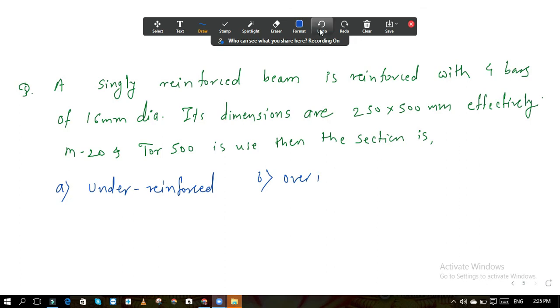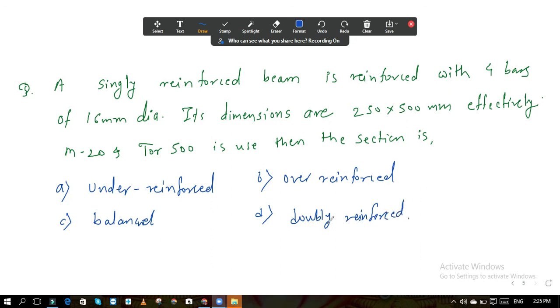C, balanced. And D, doubly reinforced. Let me know the answer.